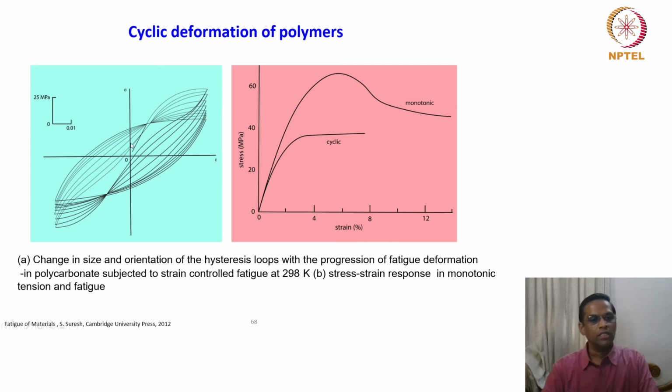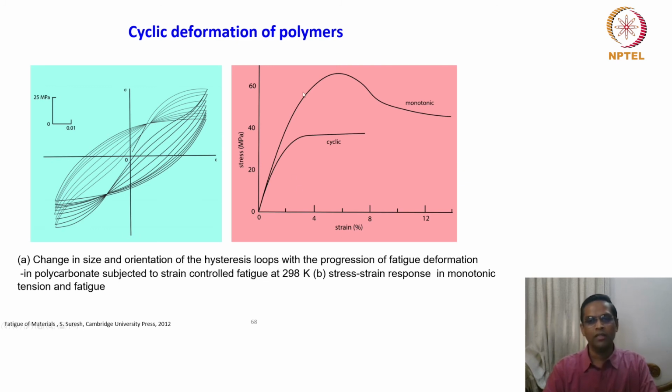So what is the reason? Before it reaches saturation, it undergoes all this. The change in size and orientation of hysteresis loops with the progression of fatigue deformation in a polycarbonate is shown here, which is subjected to strain controlled fatigue at 298 Kelvin. So this is a typical characteristic of hysteresis behavior exhibited by polymeric material.